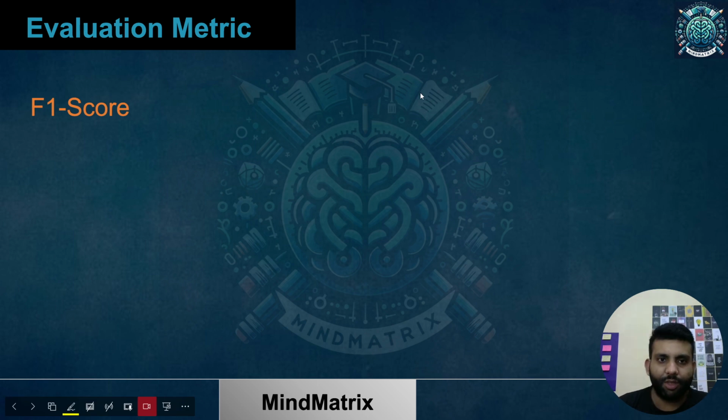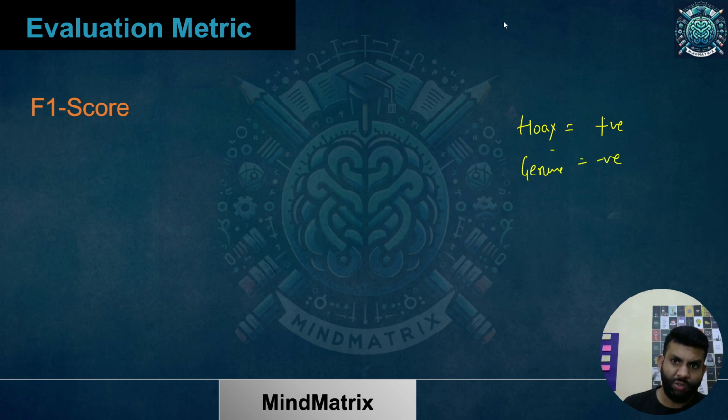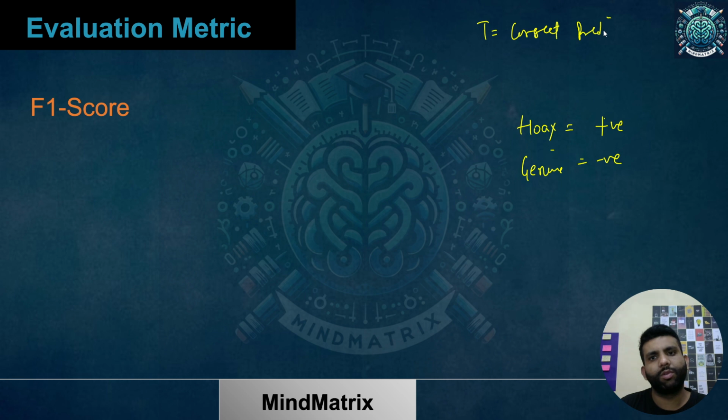So the positive case over here I'm just considering for the hawk's call. Genuine is the negative class. If I say true means correct prediction, as I always mention, and false means wrong prediction.